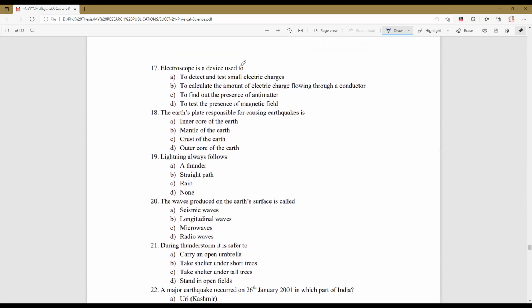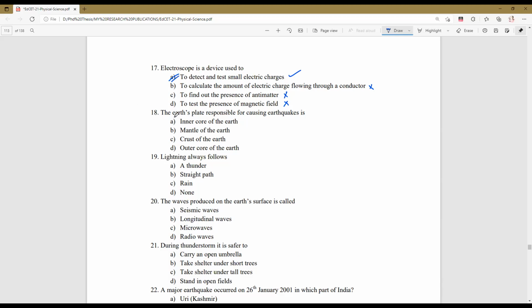Next, an electroscope is a device used to detect and test small electric charges, to calculate the amount of electric charge flowing through a conductor, to find out the presence of antimatter, or to test the presence of a magnetic field. No, an electroscope is not used for a magnetic field. Neither is it used for finding antimatter. To calculate the amount of electric charge flowing through a conductor? No, but it is a device which is used for detecting charges. So which one is the right answer? Option A is the right answer.